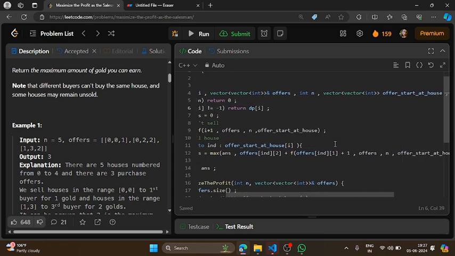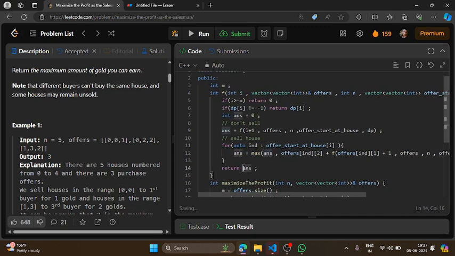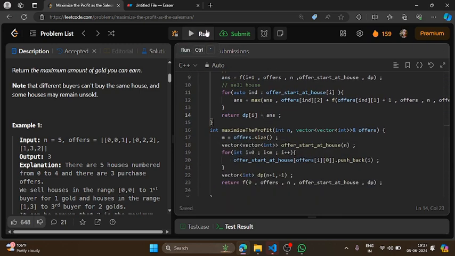Otherwise, let's update this also. And here I will store my final answer at the ith house. So I guess we are done with this.